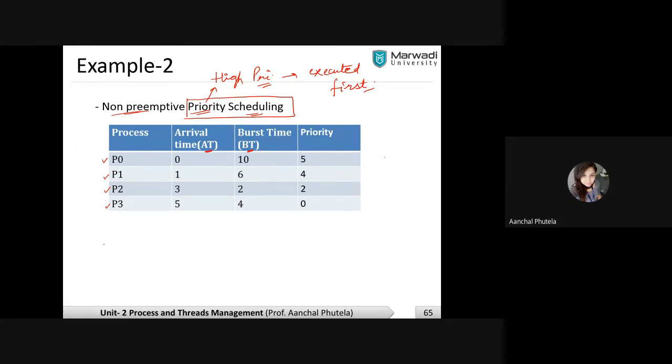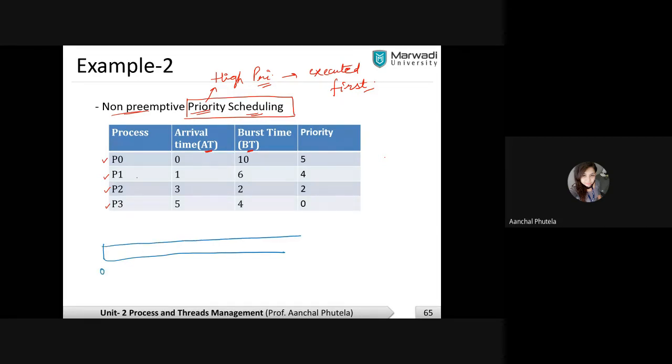We first draw the chart for this given question, starting from 0. At time 0, which process arrives into the system? P0, right? So I will assign the CPU to process P0 for how much time?